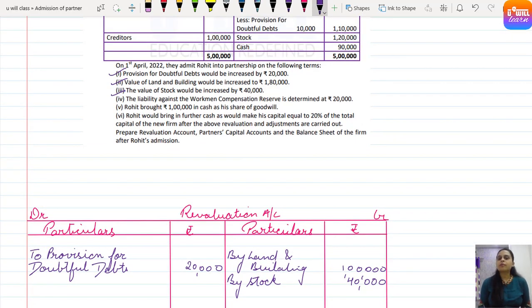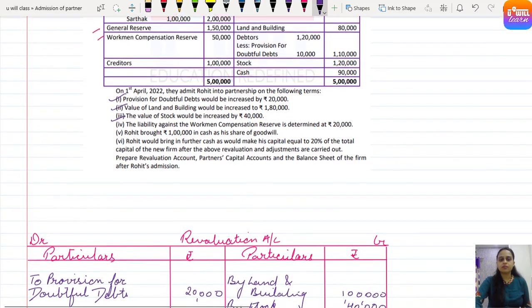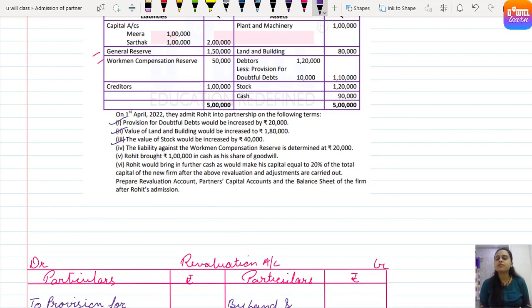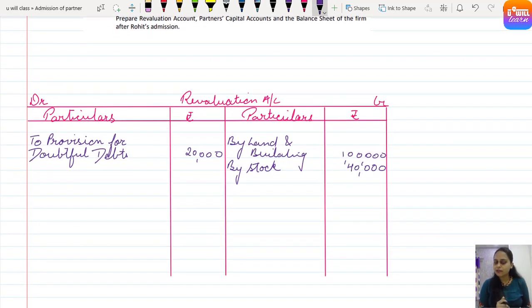The liability against workman compensation reserve is determined at 20,000 rupees. The workman compensation reserve sitting is 50,000. So the reserve is more, and this reserve can easily set off the liability of 20,000. So no amount will come in revaluation. You know this very well. We would have written an amount in revaluation if the liability had been more than the reserve. Right now the reserve is 50,000, and we have to take out 20,000 out of it, so the liability can be easily met from the reserve. So no amount is to be shown in revaluation related to this.